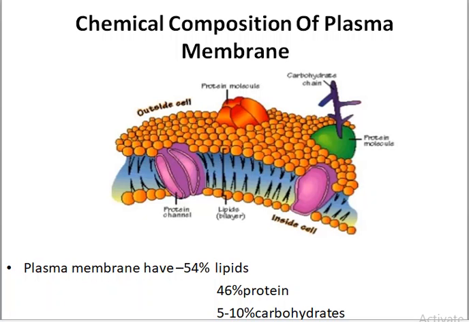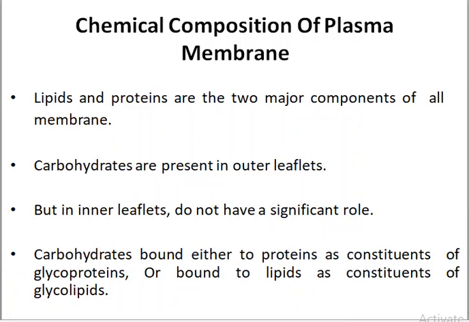What is the actual chemical composition of the plasma membrane? The plasma membrane contains 54% lipids, 46% protein and 5 to 10% carbohydrates. The lipids and proteins are the major components of the membrane. The carbohydrates are present in the outer leaflets and play an important role in cell-to-cell recognition, cell-to-cell communication and cell adhesion. In the inner leaflets, carbohydrates may or may not be present. They do not have a significant role in the inner leaflet.